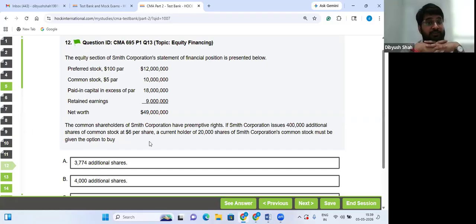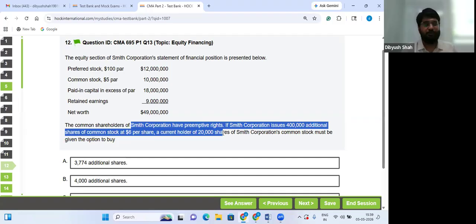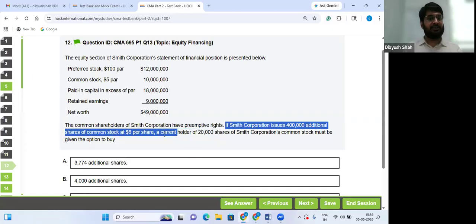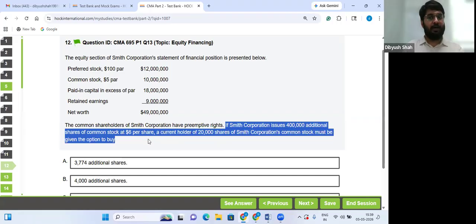The common shareholders of Smith Corporation have preemptive rights. That means if Smith Corporation wants to issue new shares, first they have to offer them to existing shareholders on a proportionate basis. Whatever is their share, so that they can have the same ownership percentage. If they refuse, only then they can sell those shares in the market. So see, if Smith Corporation issues 4 lakh additional shares of common stock at $6 per share, a current holder of 20,000 shares must be given the option, right, not an obligation, to buy how much?